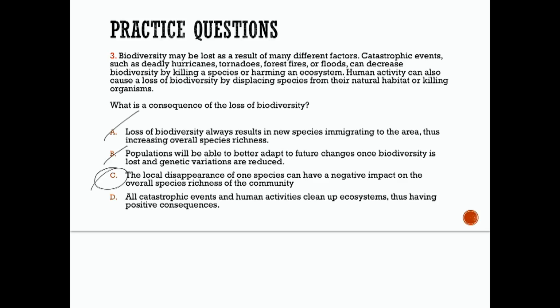C is the one we were talking about. The local disappearance of one species can have, and I like that, can have a negative impact on the overall species richness of the community. Okay, so think of your food chain here, and if you lose one species, it can affect the other species in a community. And then lastly, let's just check out D.